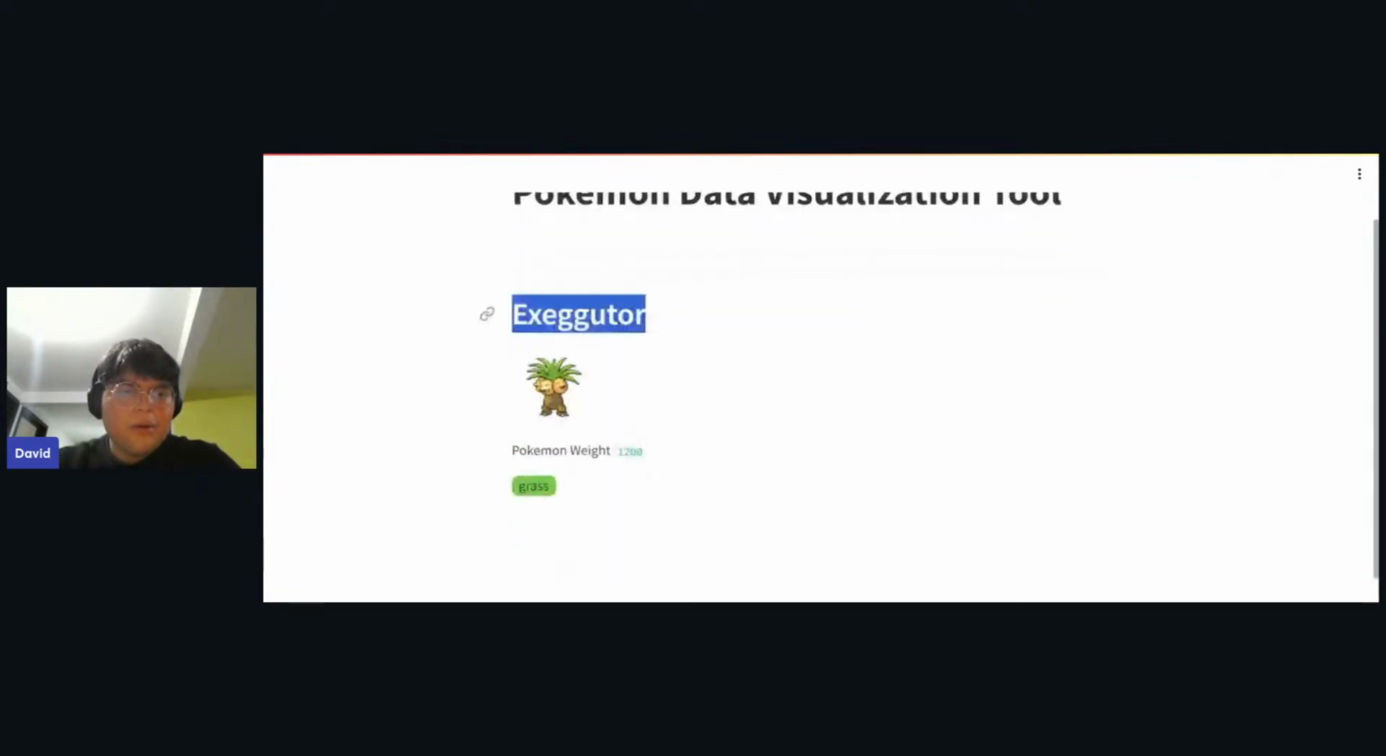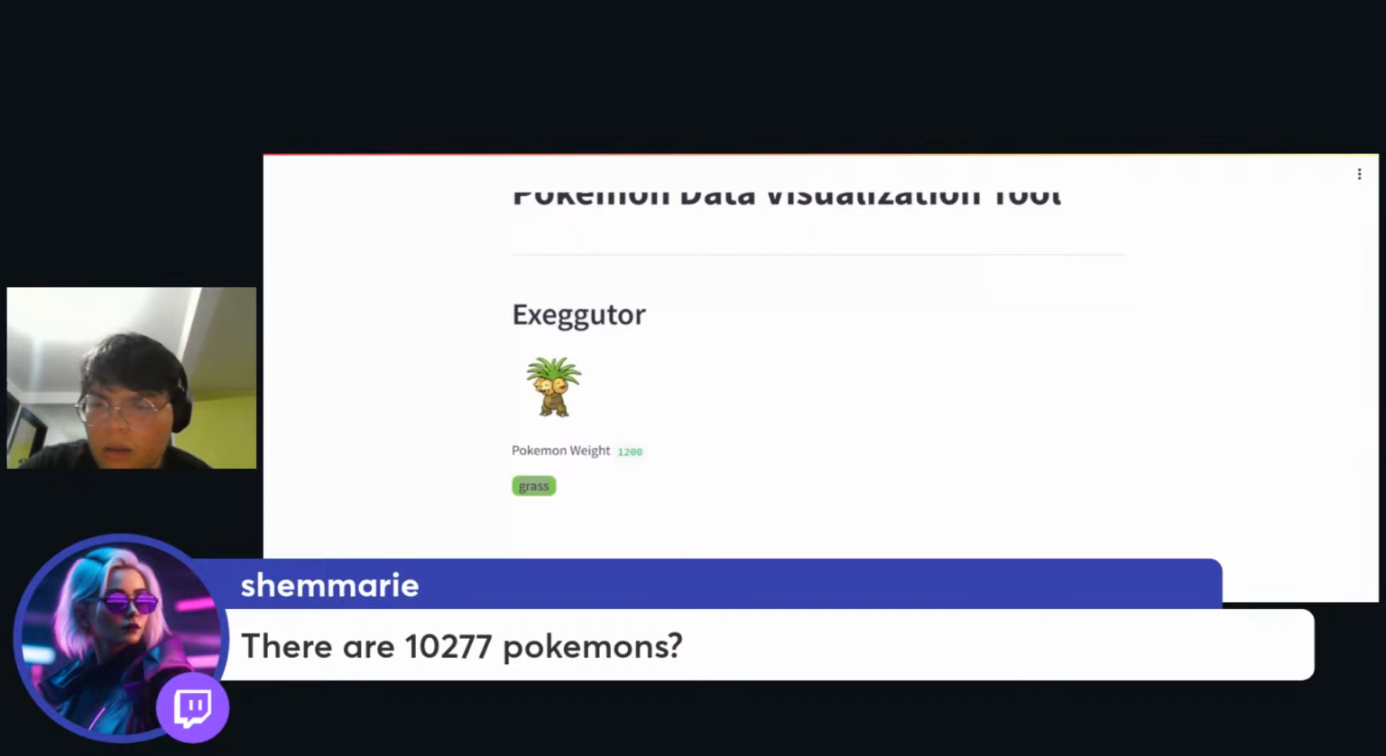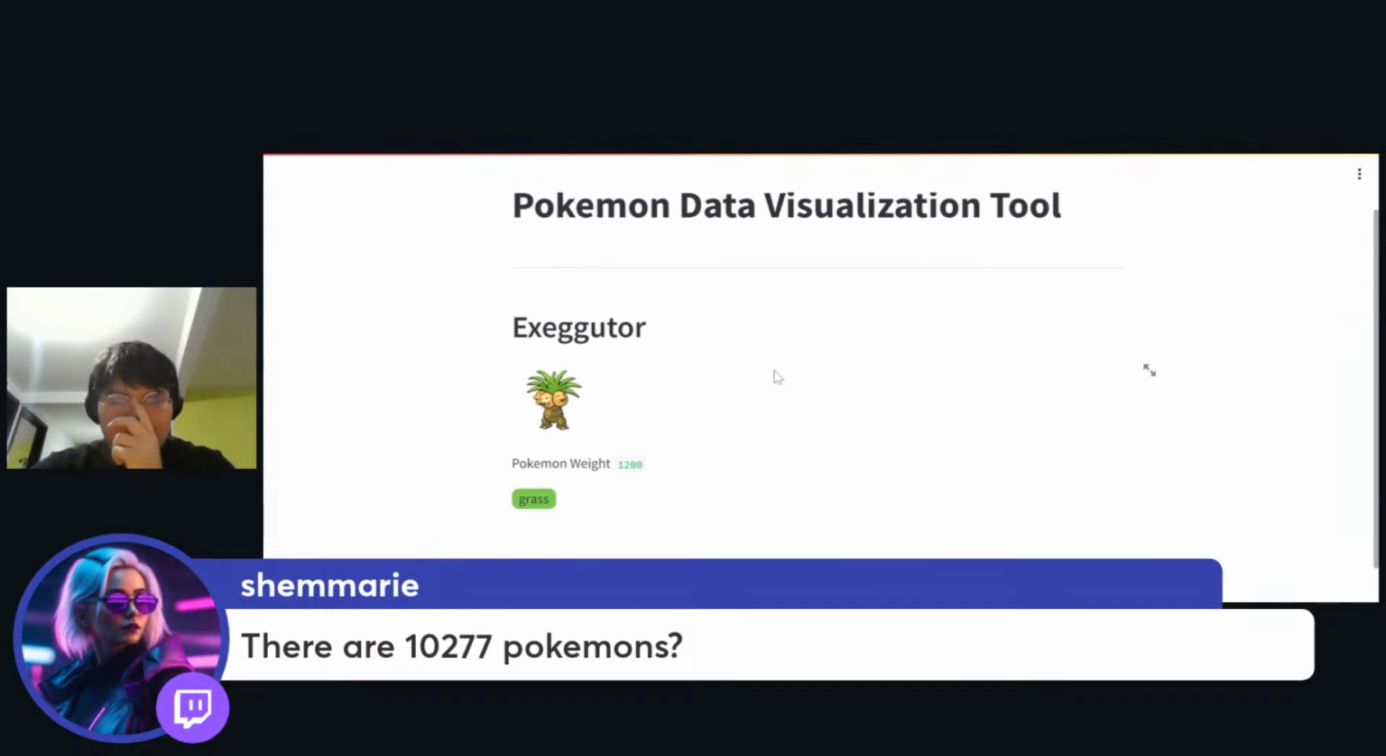So we have an Executor. It weighs, oh my god, 1,200 pounds. It is a grass Pokemon. So neat. We have seen a lot of stuff. Oh my god, there's so many Pokemons, like 10,000, tons of Pokemons. So cool. Now we have a way to find random Pokemon.